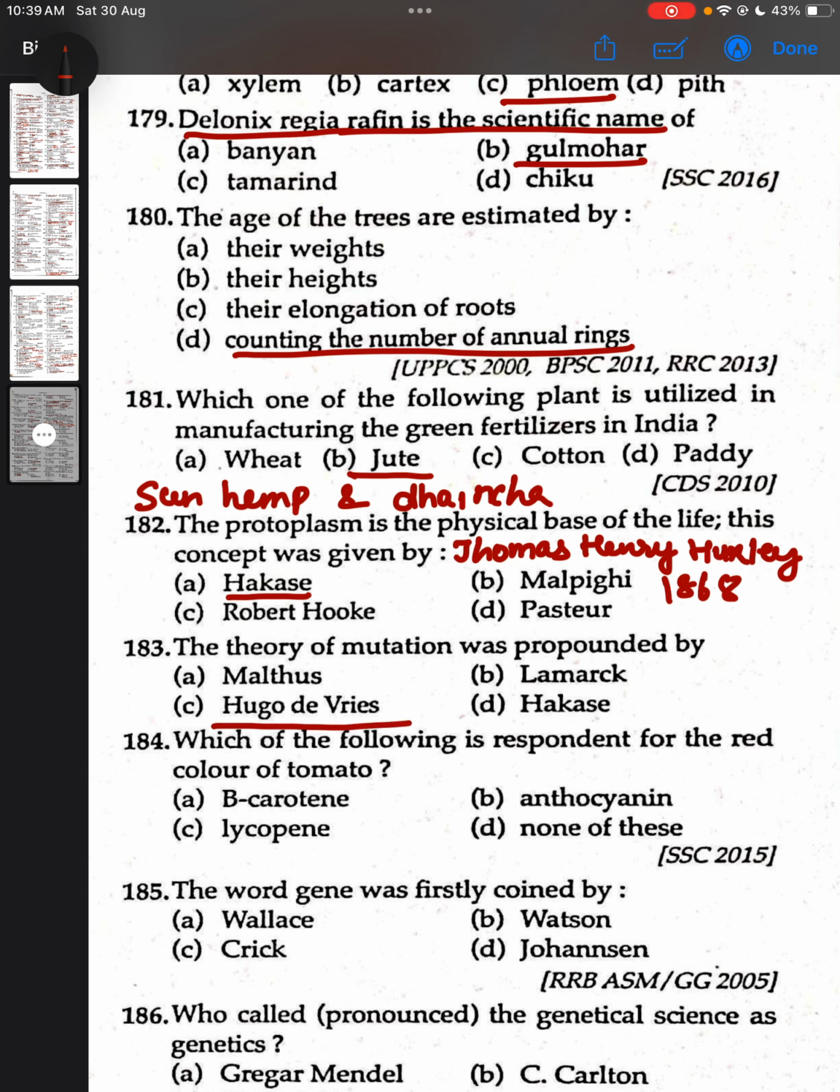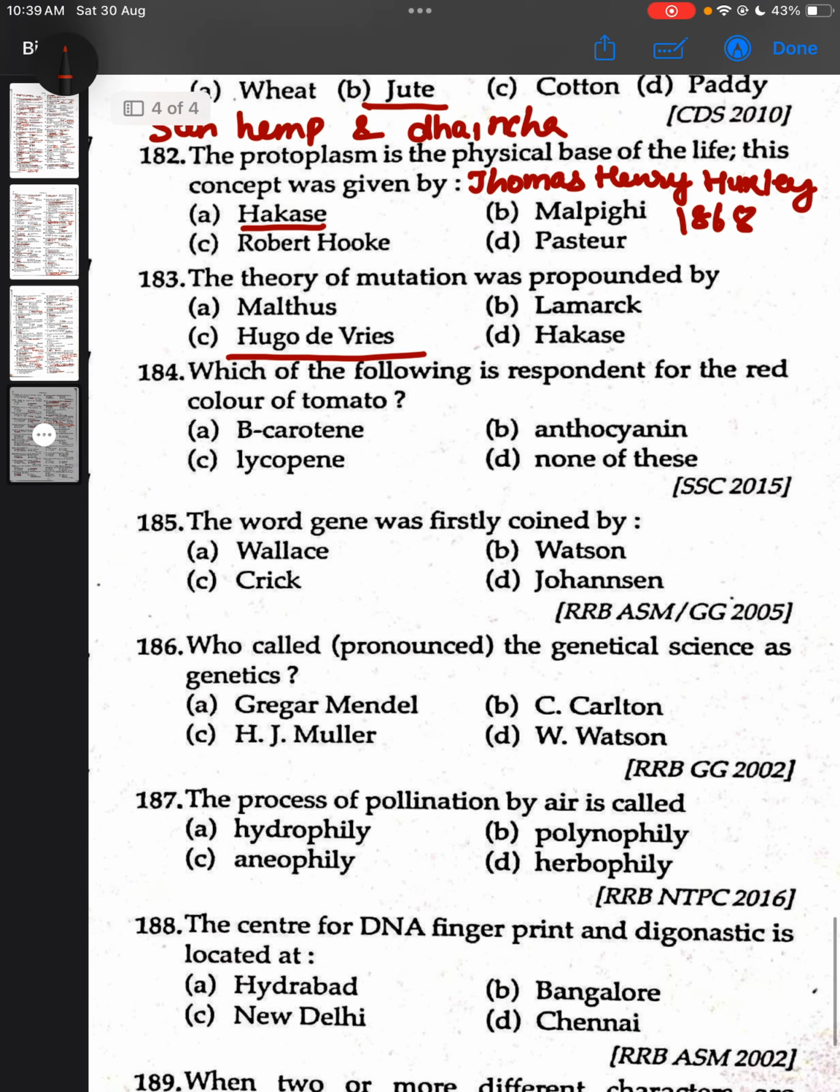Which of the following is responsible for the red color of tomato? Lycopene. The word gene was firstly coined by Johannsen, William Johannsen, who called the genetical science as genetics. William Watson. The spelling here is also wrong. It will be William Bateson.